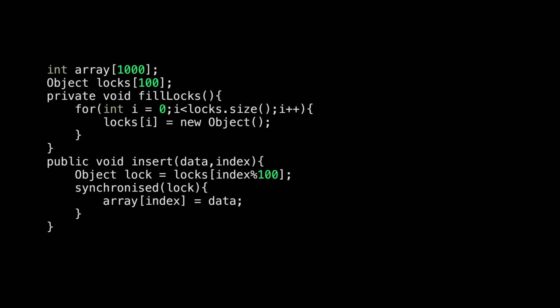This is very bad. To achieve multi-threading support for this, you can use 100 locking objects and use one for every 10 elements. This technique is called lock striping, and the same concept of using different locks in different parts of a class is called lock splitting. But all these techniques are for the same goal, that is, to minimize the locked code under the same lock.